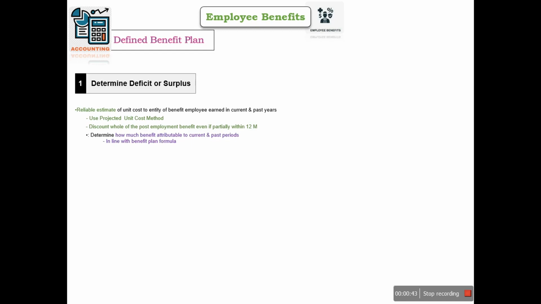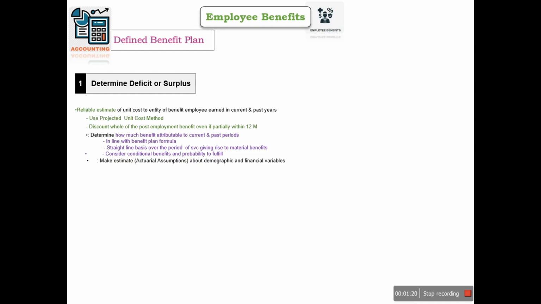And we need to determine how much benefit is attributable to current and past years, and in some cases employees might be getting a higher amount of benefit in later years. For this purpose, we need to estimate it and allocate it on a straight line basis. While estimating, we need to consider the conditional benefits and the probability that the employee will fulfill those conditions. So we will include it at the time of reliable estimation of the obligation.